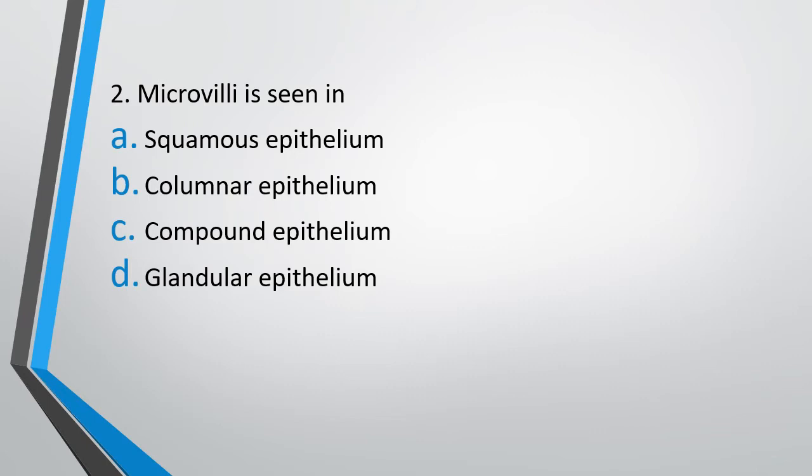Question 2. Microvilli is seen in option A, squamous epithelium, option B, columnar epithelium, option C, compound epithelium, or option D, glandular epithelium. Microvilli is seen in. The correct answer is option B, columnar epithelium. Microvilli can be seen in two types of epithelium, that is compound epithelium and columnar epithelium. And what are microvilli? These are finger-like projections that are found on the surface of these cells.